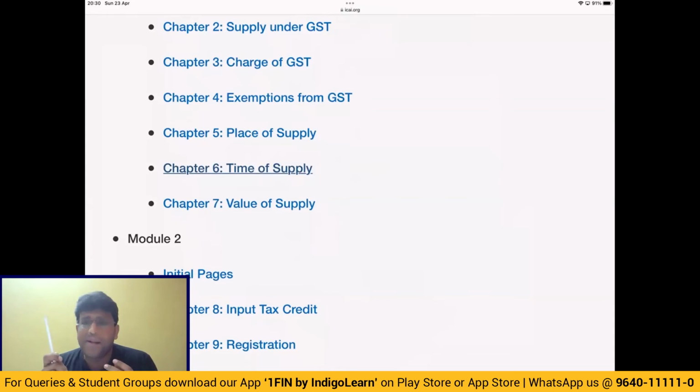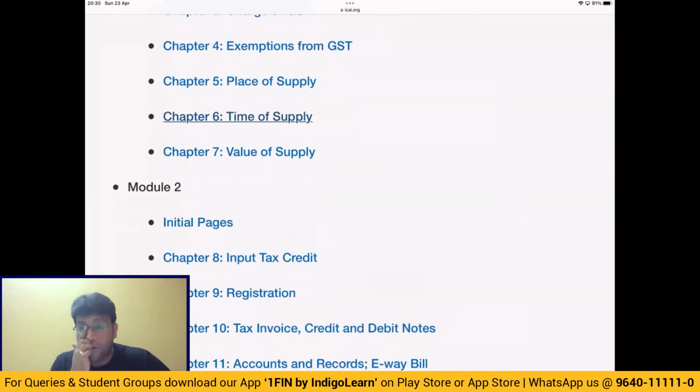In fact, for this attempt, there have been so many exemptions which have been removed and withdrawn. That means they all became taxable. There is a high probability that a question will come in the exam on exemptions. Don't miss out, guys. Very, very interesting amendments have been done in exemptions. Next topic, place of supply.